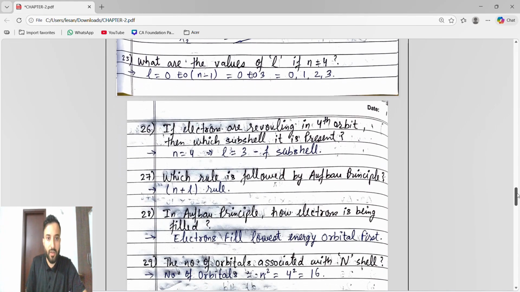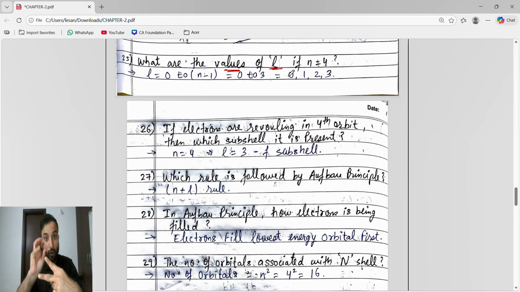Okay, now next, what are the values? Guys, see, very important. They ask what are the values of L. I explained in the synopsis what you have to write when they ask what is the value of L and what are the values of L. If not, go and watch the synopsis. The synopsis means I am talking about part 1. For every chapter we have a part 2. Part 1 consists of the synopsis, where I explained everything in detail only for the CET, for those topics they have been asking about for the last 20 years.